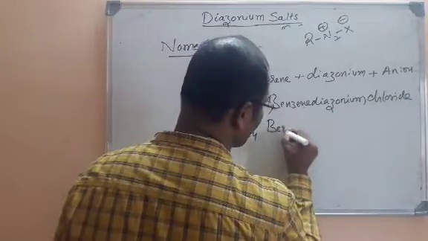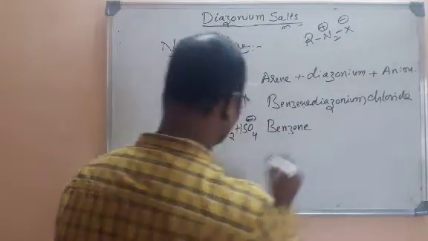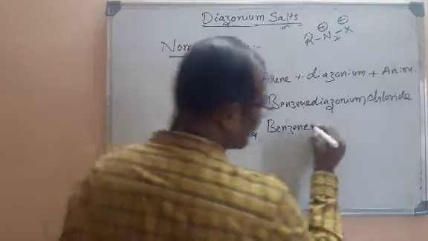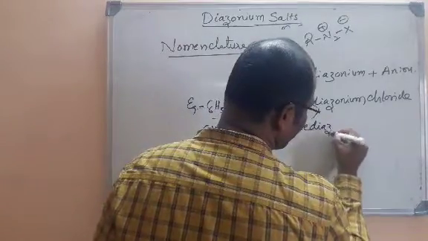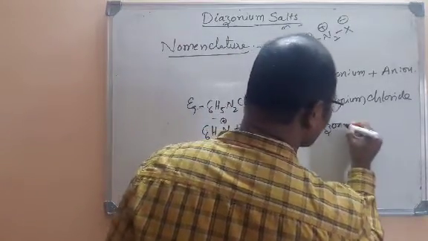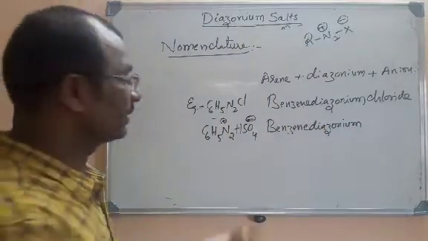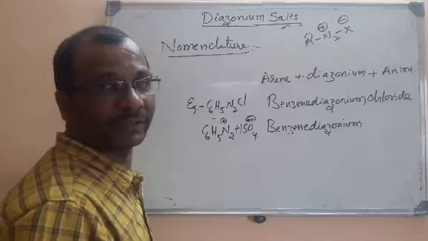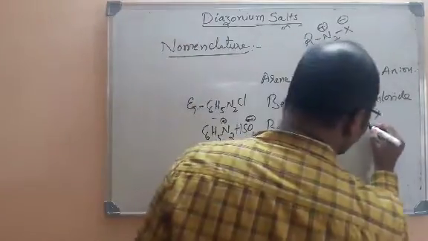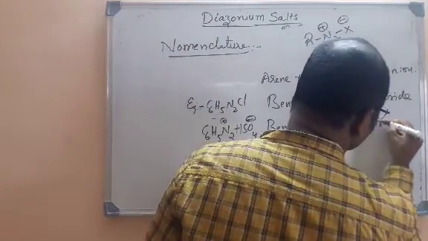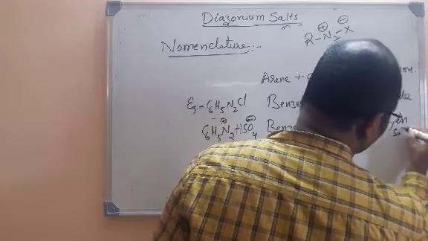So its name starts with benzene, and immediately after writing the arene comes diazonium. Benzene diazonium. This anion is nothing but hydrogen sulfate. So benzene diazonium hydrogen sulfate is the name of this molecule.